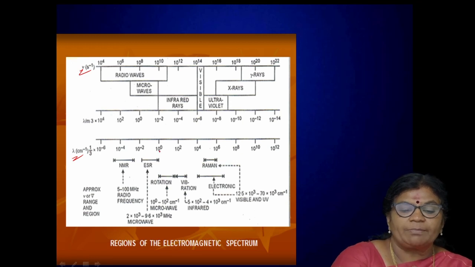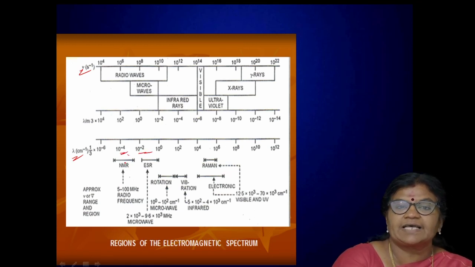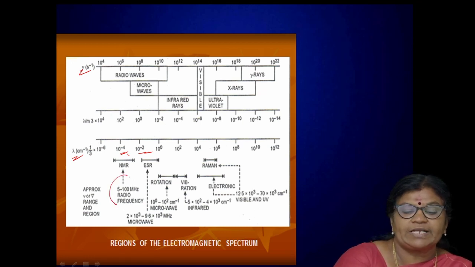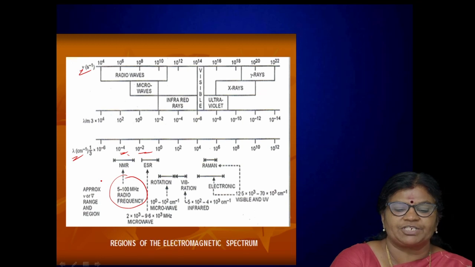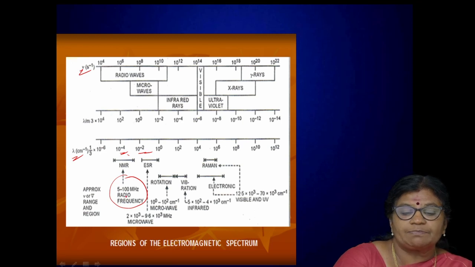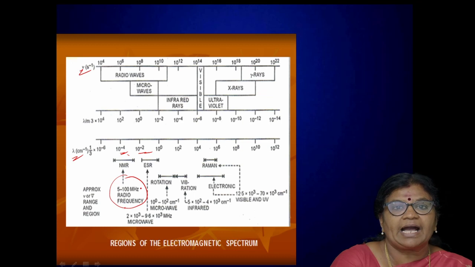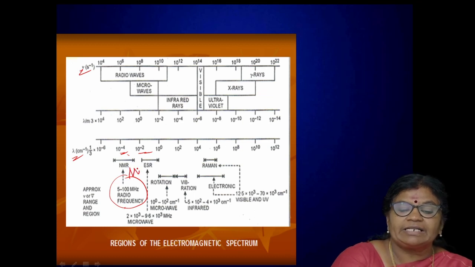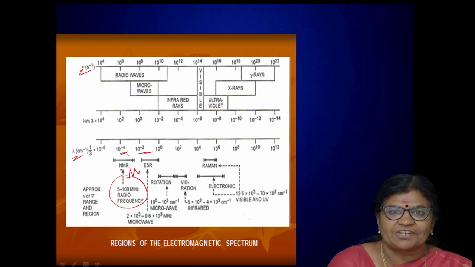So when I talk about this wavelength scale, I can say between the region of 10 power minus 2 to 10 power minus 4, that region is called as NMR region, or that region frequency is known as radio frequency range. When an electromagnetic radiation is passed on a matter, if the atoms or molecules absorb such radio frequency ranging from 5 to 100 megahertz, what happens? It will result in the NMR spectrum.